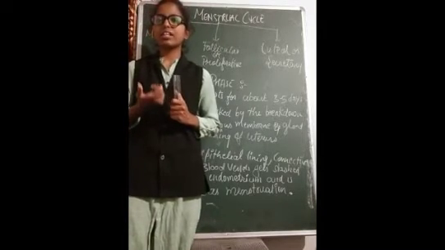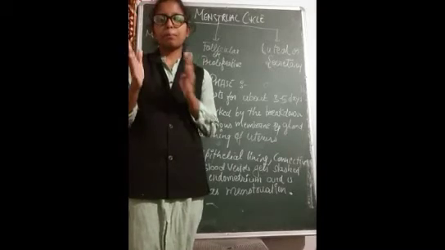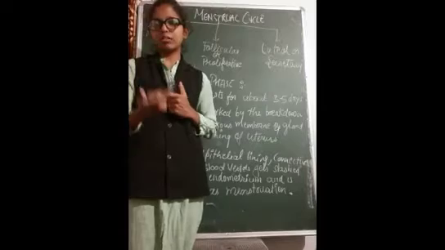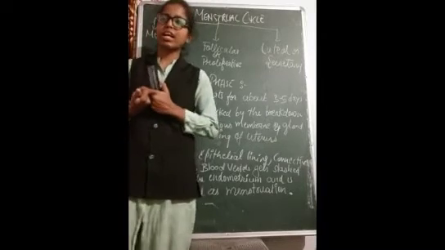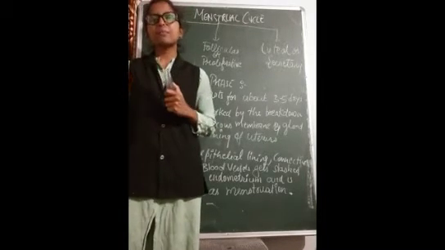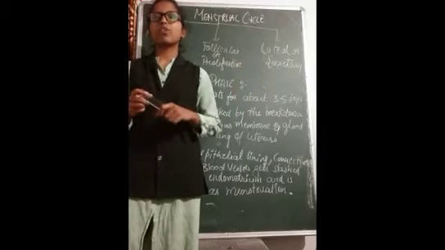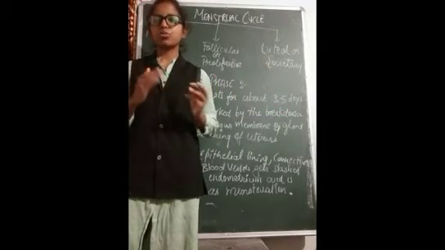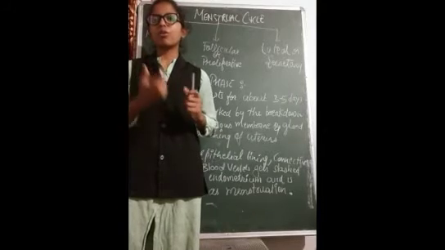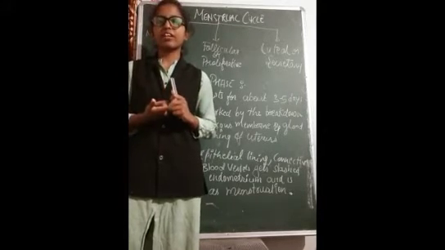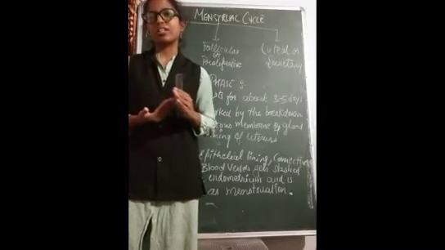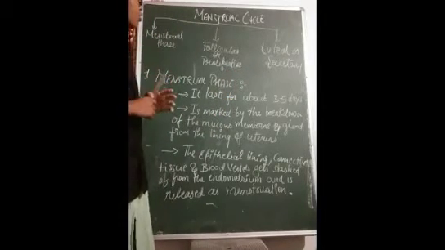The beginning of menstruation means the beginning of maturity, and the menstrual cycle begins. Whereas at the age of 45 to 55, the menstrual cycle stops, or ovulation or oogenesis stops. That phase is known as menopause. Okay, we'll see later on also.